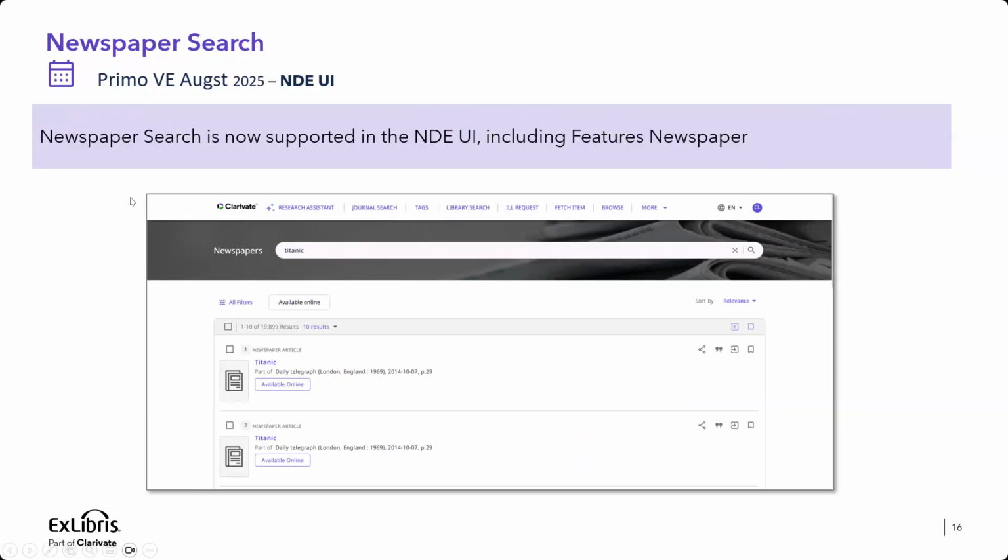Newspaper search, similar design, also available now with the August release. In the newspaper search, we also included the featured newspaper. I didn't prepare a demo. Some sites are using that, some are not. I recommend you track and see if you would like to include the featured newspaper. It is the ability to group a few newspapers by ISSN into a business logic.